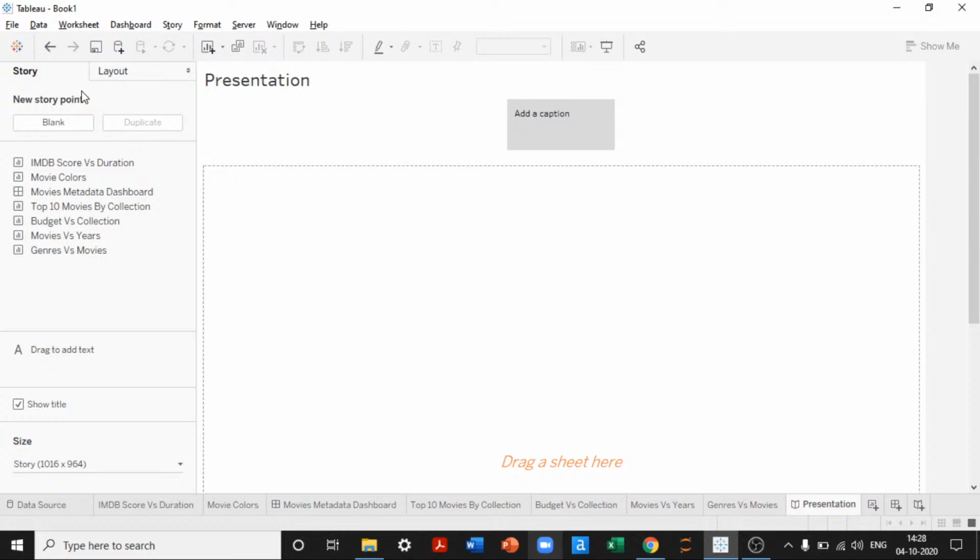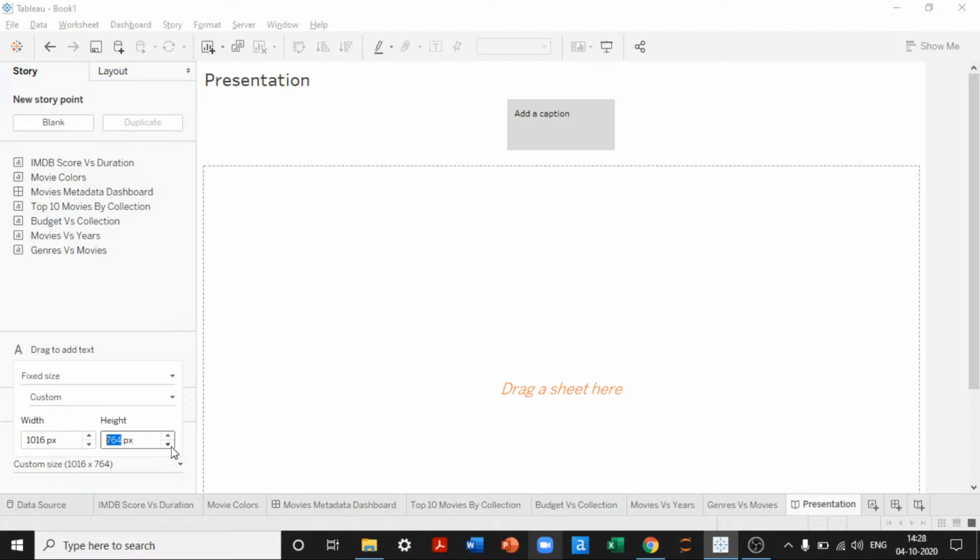Again, the same thing is you can have the size of the storyboard. The width is fine with me, not the height.